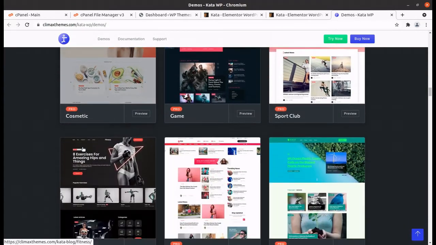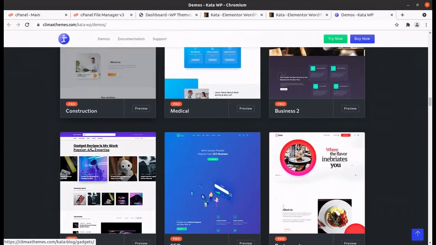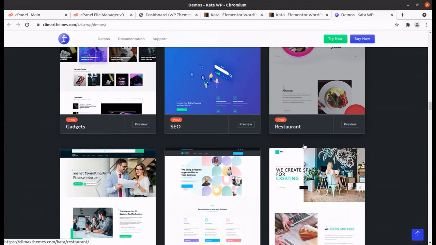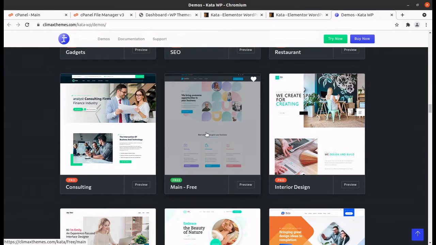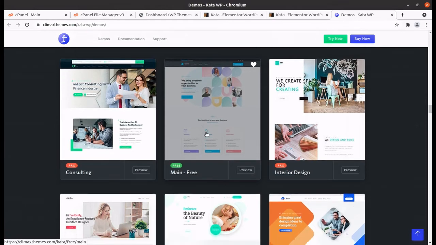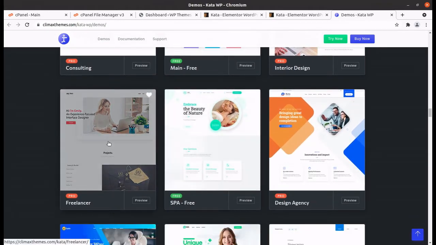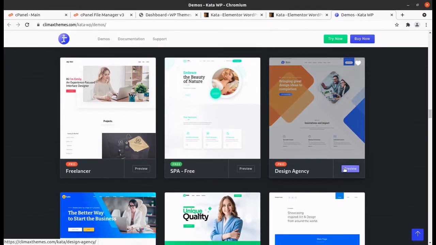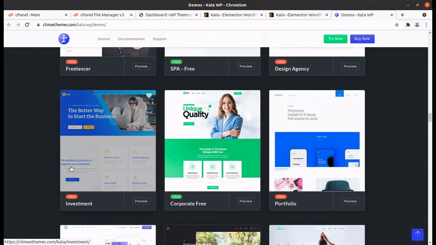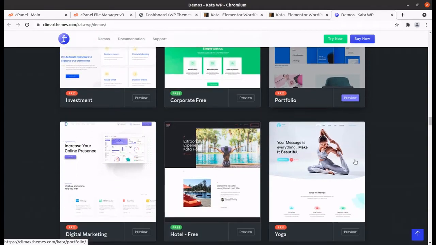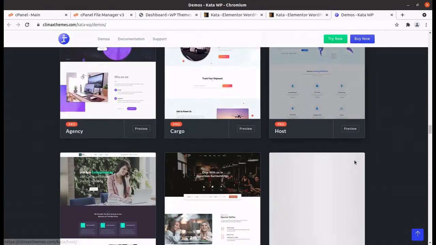And actually, I am also going through all these things. So there are some pro and free versions available in the theme. It is a great thing that some free versions of themes are also available, so you can use those free versions as well. However, it actually depends on your business category, on your target category for which you are going to make your website, and for what purpose you are making your website. So every segment is covered in the Kata theme, and you can see.